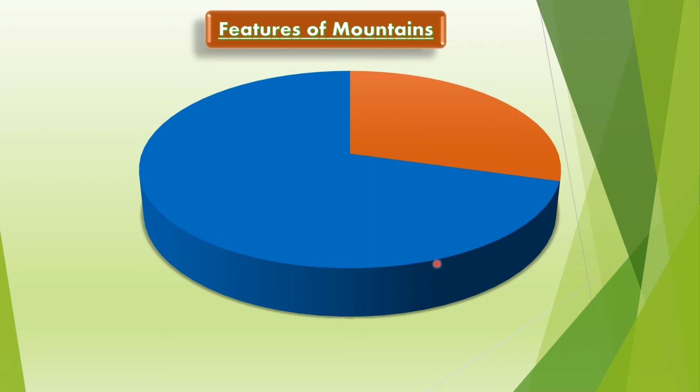The brown part which you can see on the screen is land, which is divided into different landforms like plateaus, mountains, deserts, plains. In this 30%, 20% is what? Mountains. In 30% of land, 20% is covered with mountains.